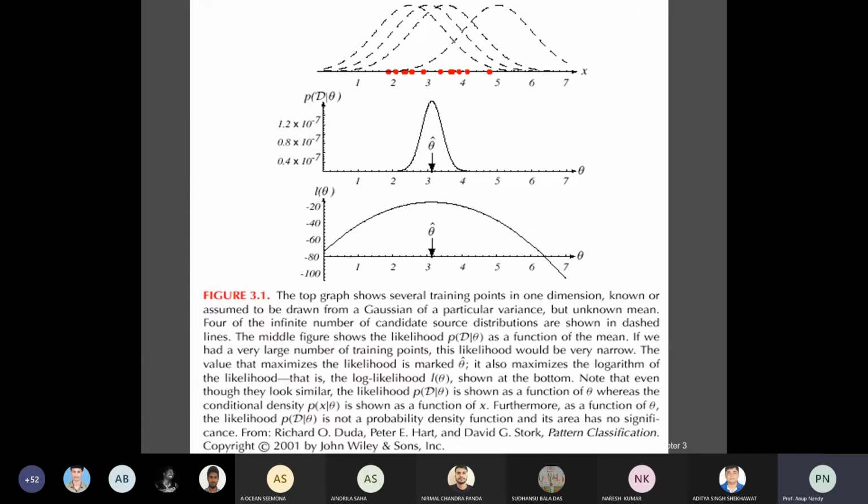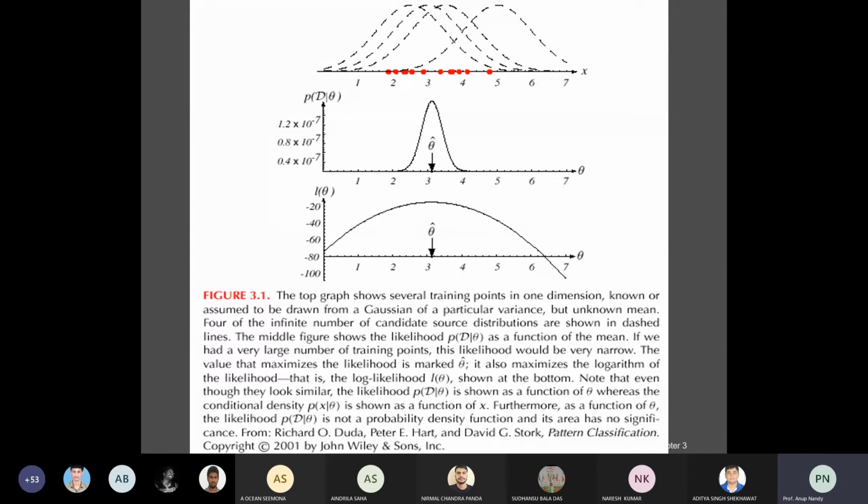With a very broad shape, as in the third figure, the maximum lies in a flat area, so there is a possibility that you may not get a good estimate of the maximum. But if you have a very narrow curve, then you can find only one maximum. That is the difference.